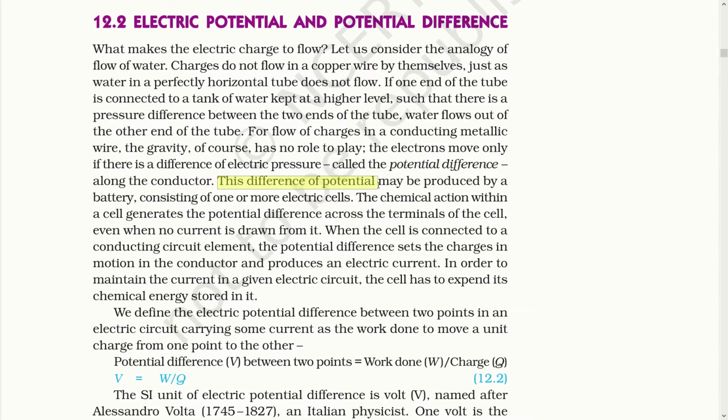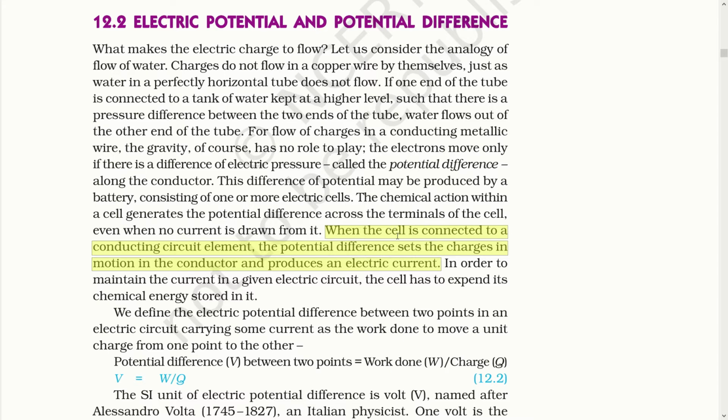This difference of potential may be produced by a battery. So that is the function of the battery, to produce a potential difference such that the charge in the conductor can flow from point A to point B, consisting of one or more electric cells. The chemical action within a cell generates potential difference across the terminal of the cell, even when no current is drawn from it. When a cell is connected to a conducting circuit element, the potential difference sets the charge in motion in a conductor and produce an electric current. That means this way the current is produced in any conductor.